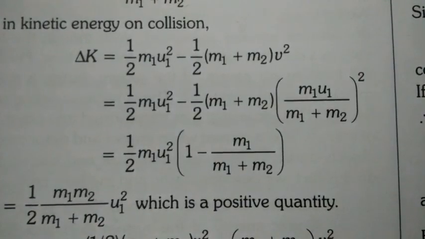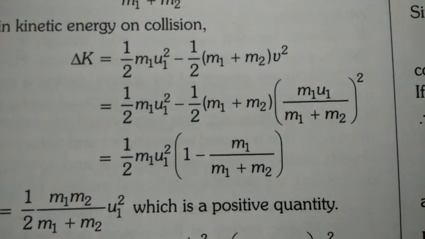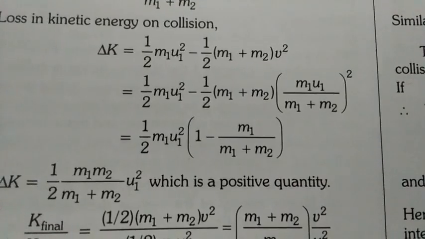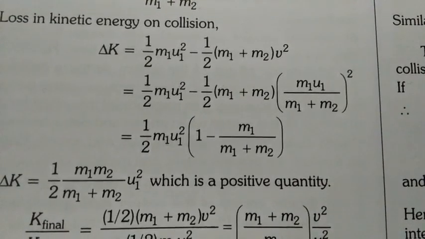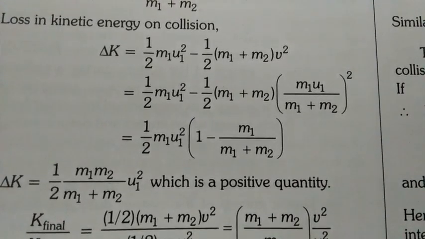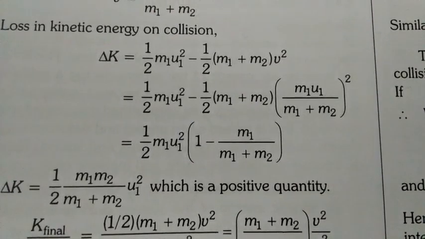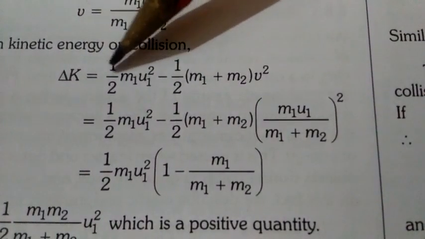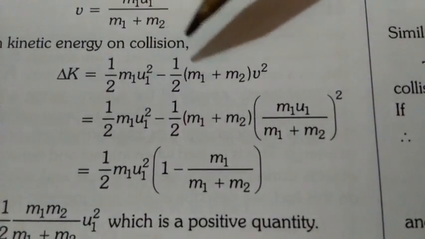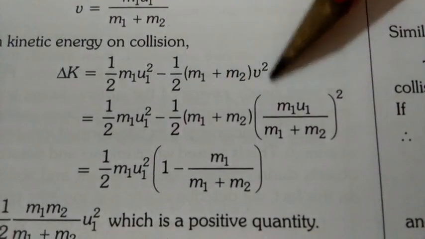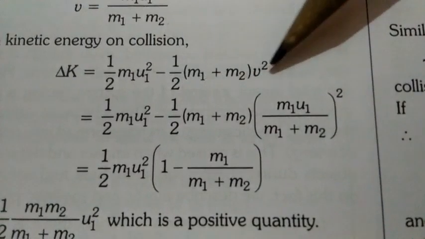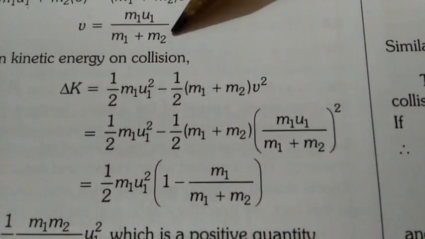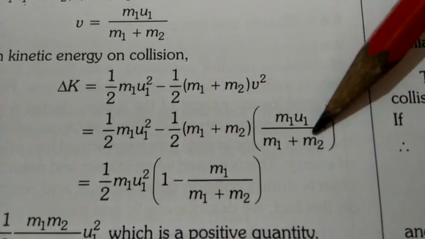Initially the second object, which has mass m2, was at rest, so it did not have any kinetic energy. So before collision, whatever kinetic energy was there was possessed by the first object. So the total kinetic energy before collision is half m1 u1 square and the total kinetic energy after collision is half m1 plus m2 v square. Okay. Now in place of v, we put the value from here. So we get this one.